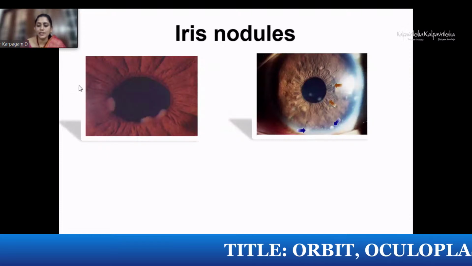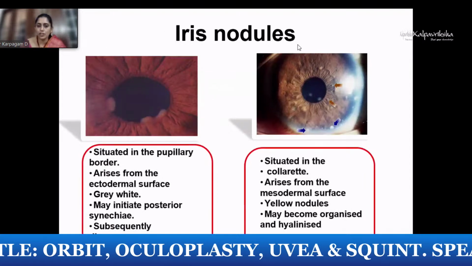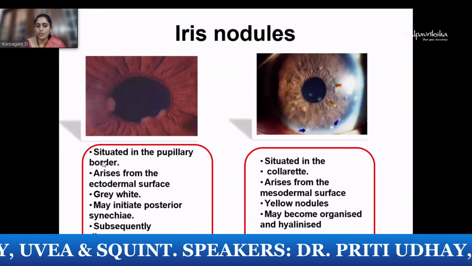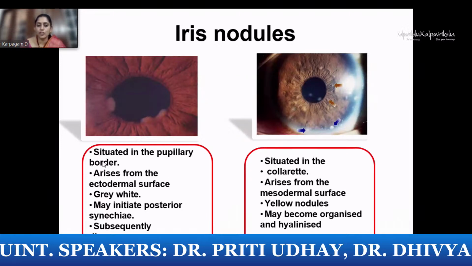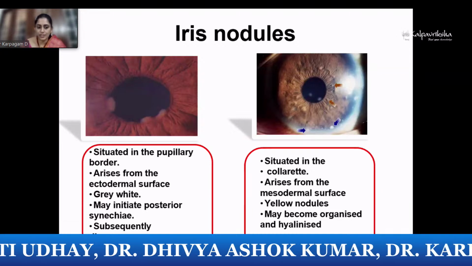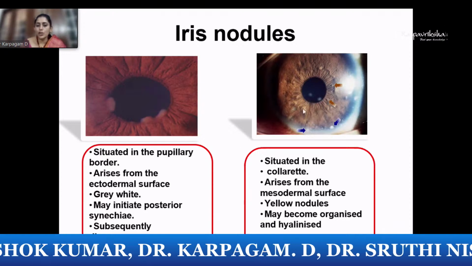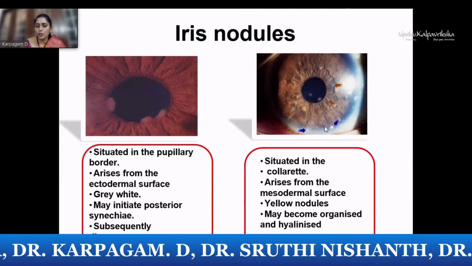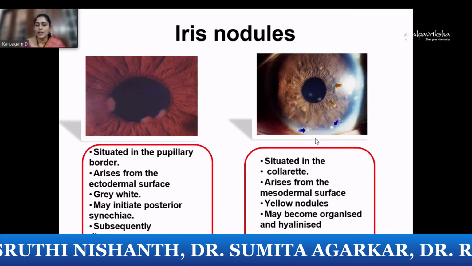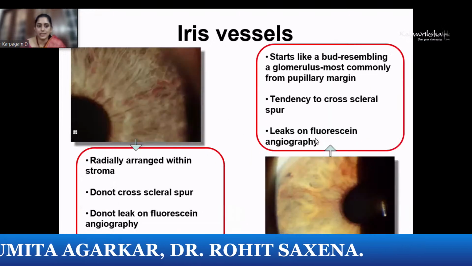Moving on to the iris, what you have to carefully look for are nodules, which can be spotted either on the pupillary margin or on the surface of the iris. When they are located at the pupillary margin, they're known as Koeppe nodules. They basically arise from the ectodermal surface. They are grayish white, and they ultimately lead to the formation of posterior synechiae. However, with treatment, they subsequently disappear. Whereas the nodules which are located on the stroma of the iris are known as Busacca nodules. They are situated in the collarette, and they arise from the mesodermal surface. They have a yellowish tinge to them and may become organized and hyalinized with treatment.